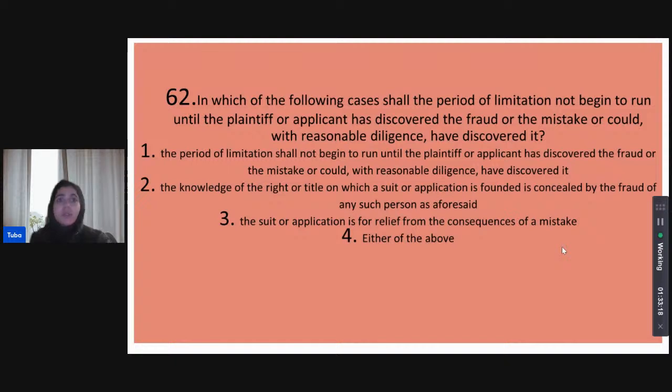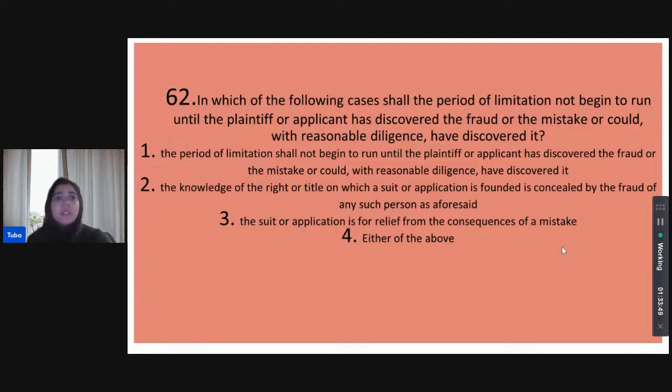In which of the following cases shall the period of limitation not begin to run? Okay, guys, not begin to run until the plaintiff or applicant has discovered the fraud or the mistake, or could, with reasonable diligence, have discovered it. So, in which of the following cases shall the period of limitation not begin to run until the plaintiff or the applicant has discovered the fraud or the mistake, or there was reasonable diligence he could have exercised to discover it?